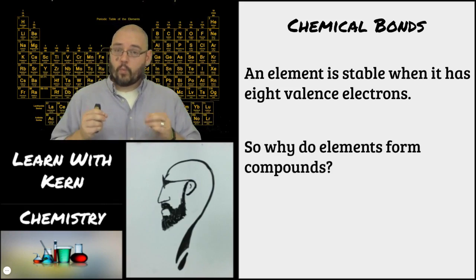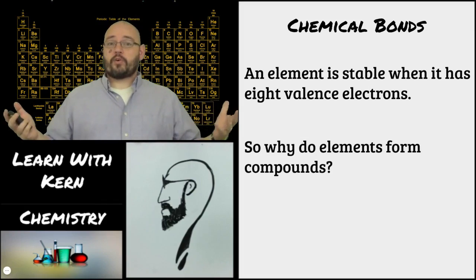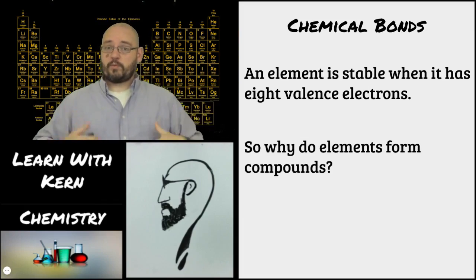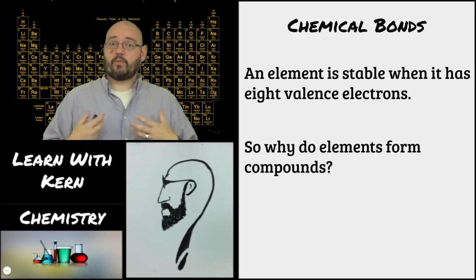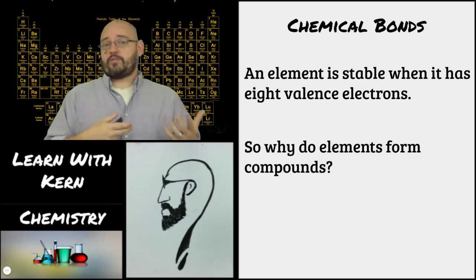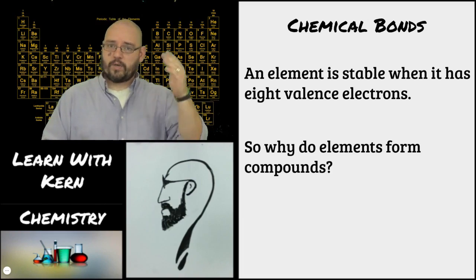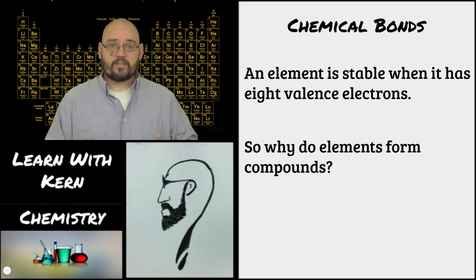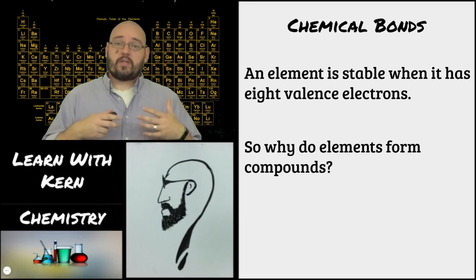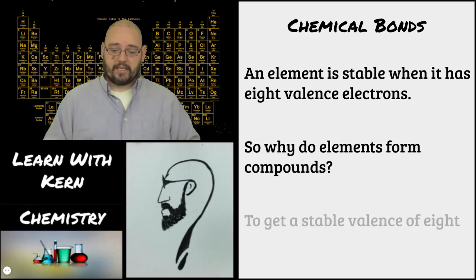So why do elements form compounds? It's because all of these common elements, just like all people, are trying to look like the noble people. We want to be rich. We want to have the money. We want to have the financial stability. We want to be like the noble people. So we do what we can. We dress, we drive cars, we try and get money. We try and make ourselves look like we're one of the noble people. Why do elements? They want to look like a noble gas. Noble gases are electrically stable or chemically stable. So other elements want to be chemically stable as well by looking like a noble gas.